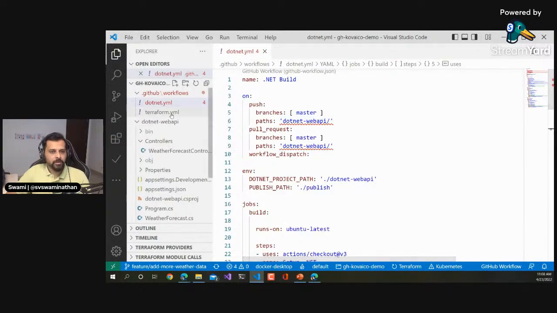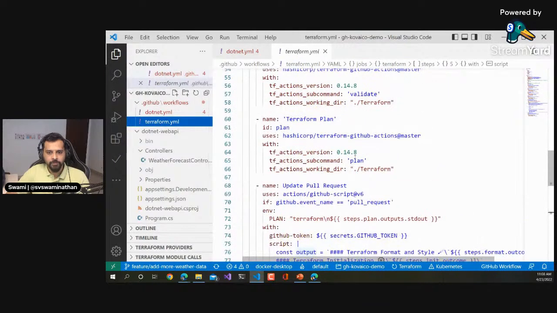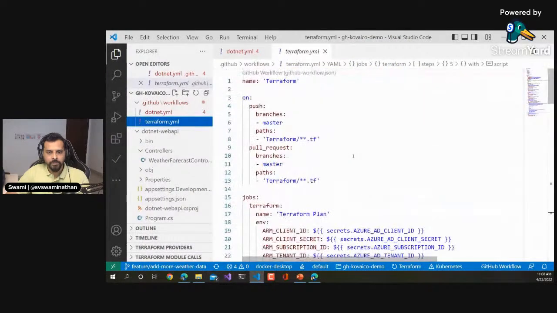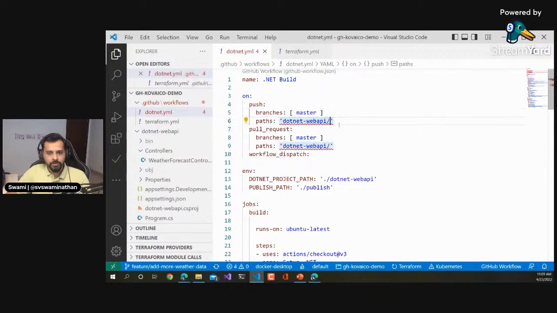Okay, I think I should have given star dot for the file name. That's the same thing I did. Yeah, star dot tf. So a similar thing I need to do here. Maybe star dot yaml.